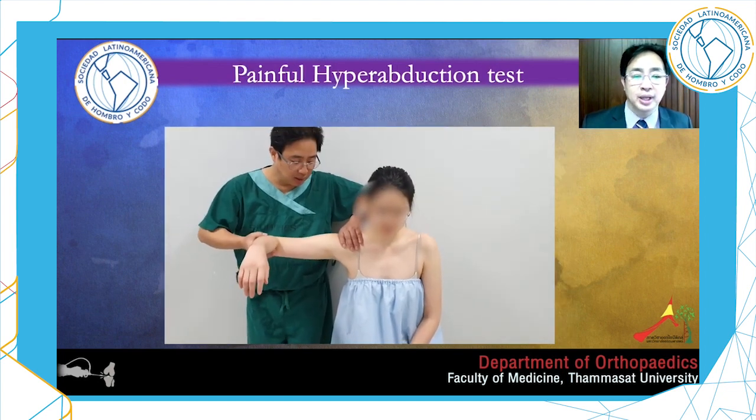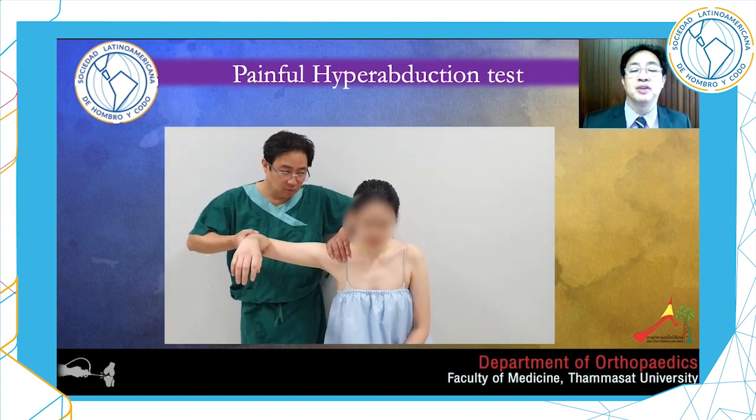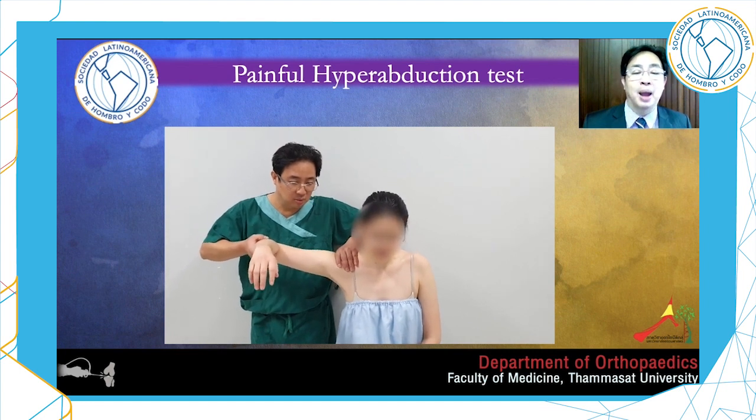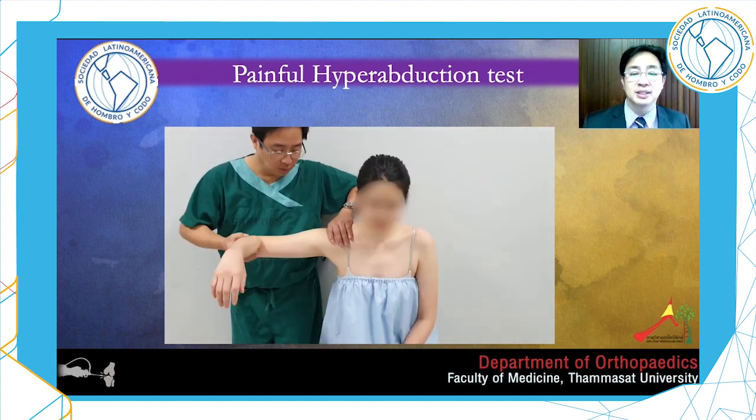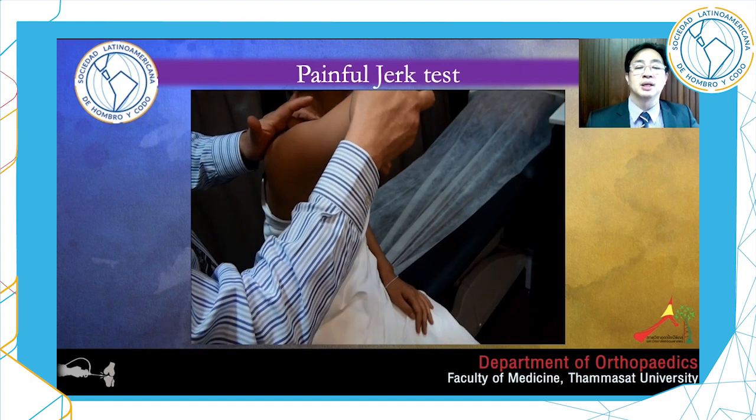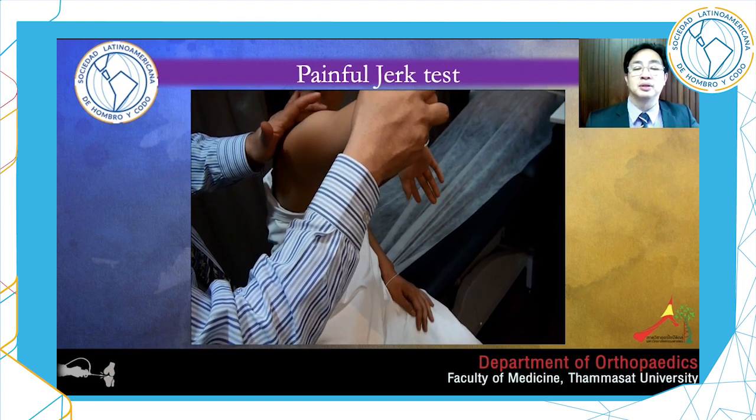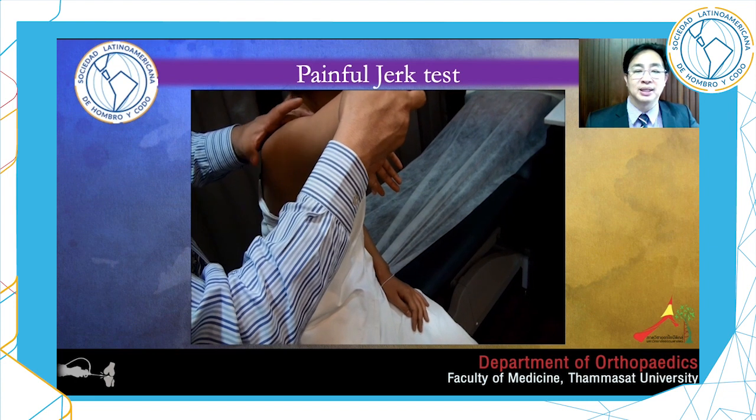Painful hyperabduction test is considered as inferior instability test, but the hyperabduction test without pain is the laxity test. Painful jerk test is another instability test that represents the posterior instability sign.